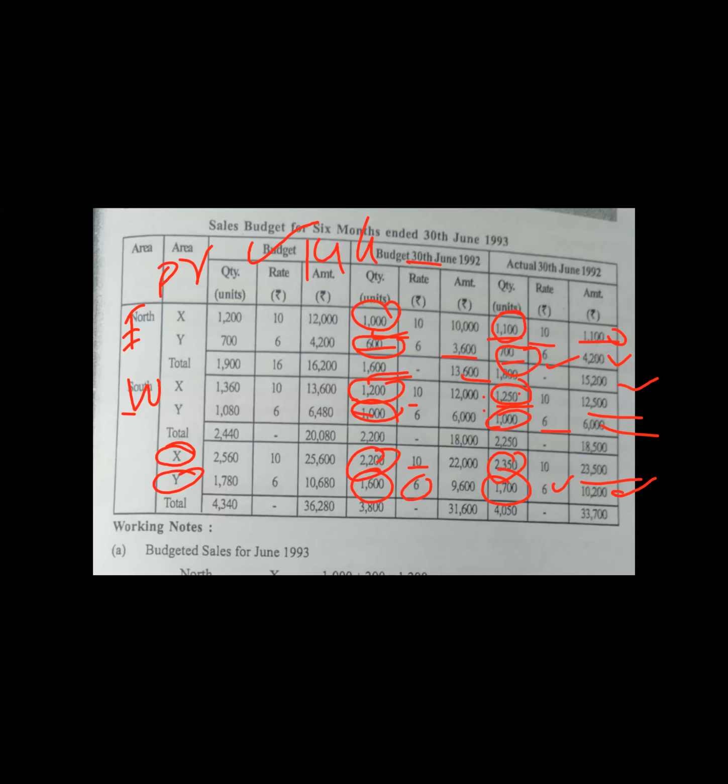Add both values: 4,050 units and value 23,500 and 10,200. While taking the totals, don't take the rate. Don't take the rate column too. Okay, quantity column and amount column you can do.